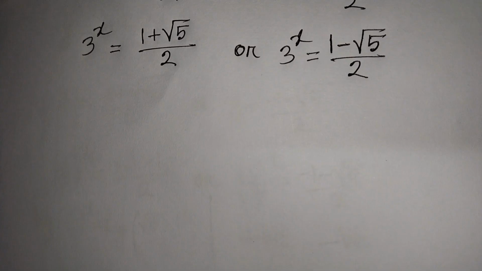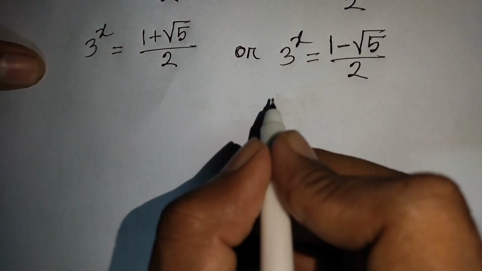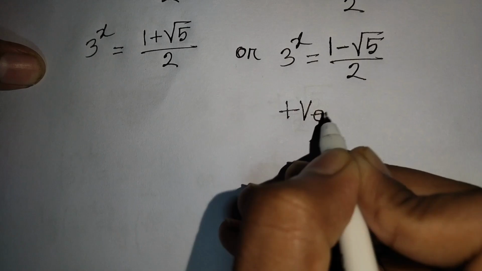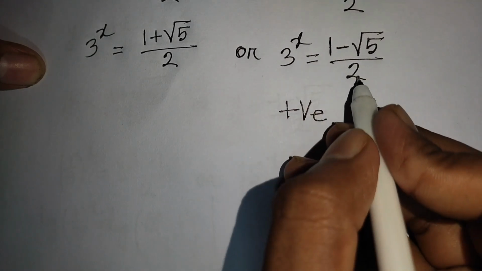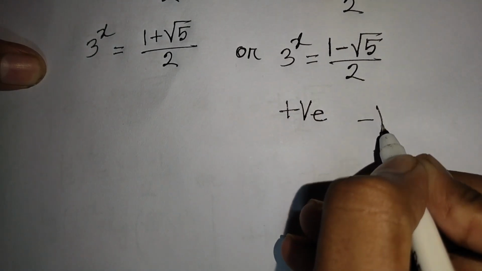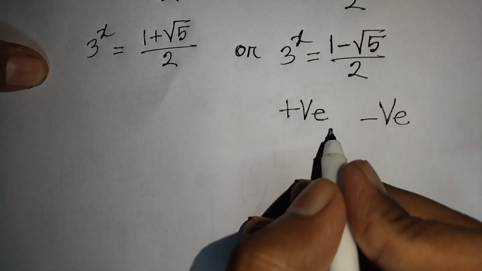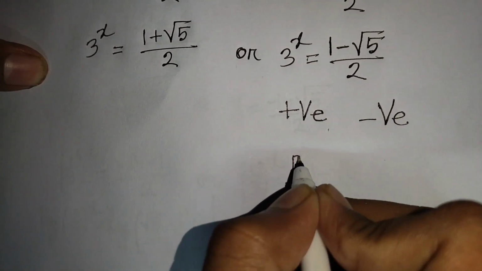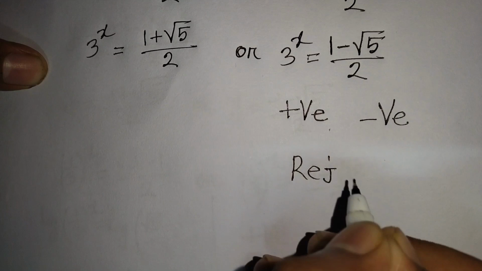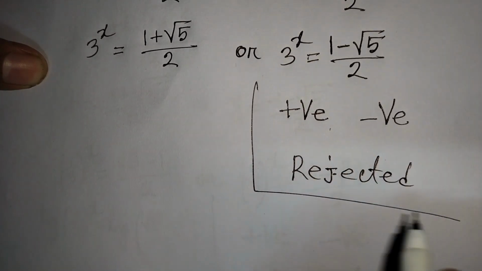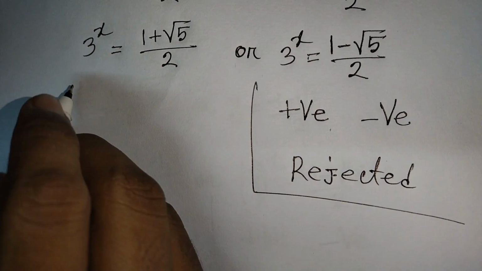Now we see 3 power any number is always positive, but 1 minus square root of 5 divided by 2 must be negative. So positive cannot be equal to negative. So this is rejected. Now from here we apply log on both sides.